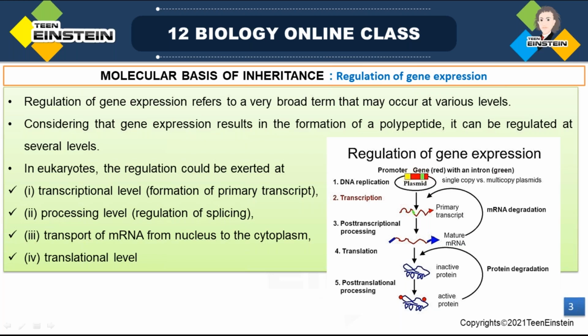So all the genetic codes which are expressed as physical traits are called expressed genes. With each genetic code, it will form a protein. That protein will give a physical expression, or a physical trait. Those genes are expressed as physical traits. Otherwise, it is called expression of a gene, or gene expression.